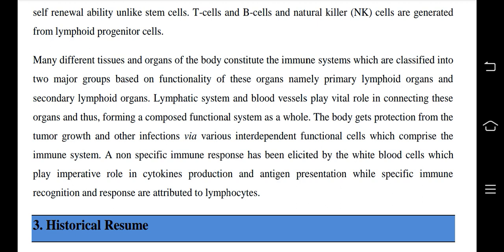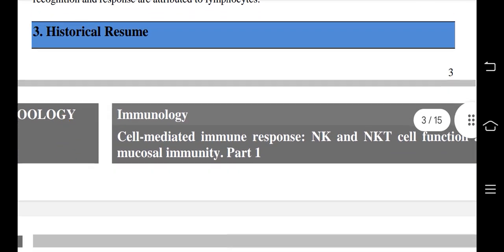The lymphatic system and blood vessels play a vital role in connecting these organs, thus forming a composed functional system as a whole. The body gets protection from tumor growth and other infections via various independent functional cells which comprise the immune system. A non-specific immune response is elicited by the white blood cells, which play an imperative role in cytokine production and antigen presentation, while specific immune recognition and response are attributed to lymphocytes.